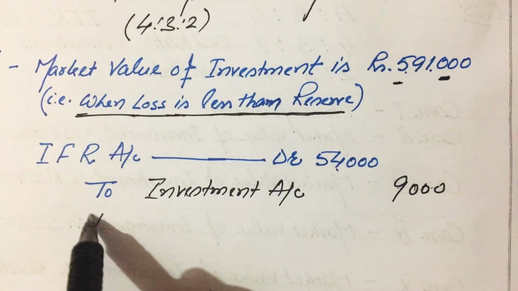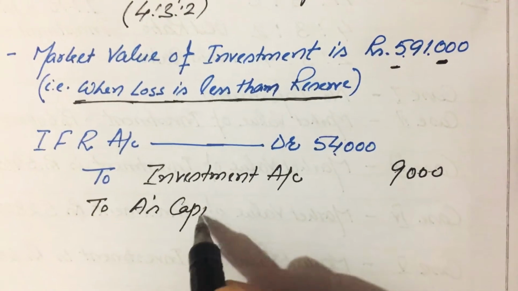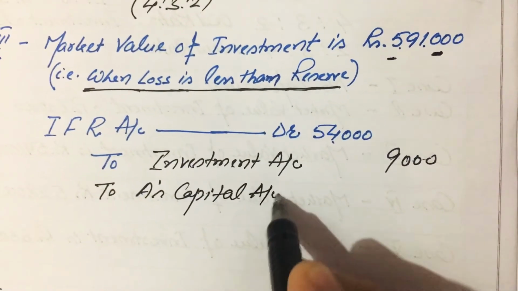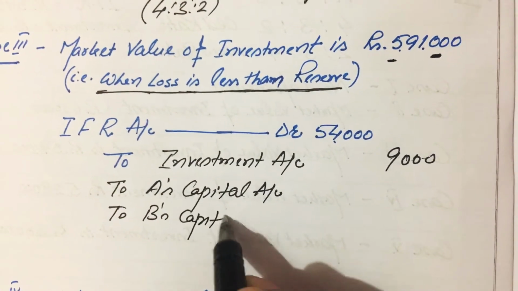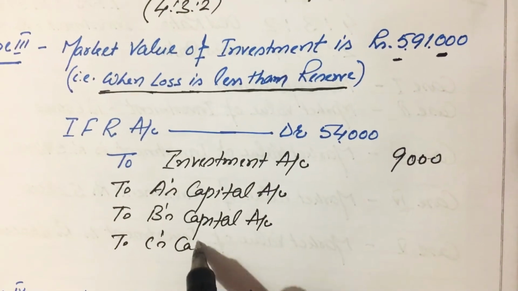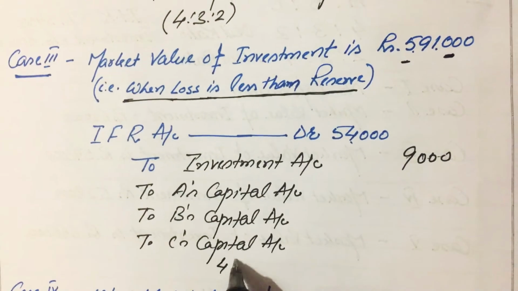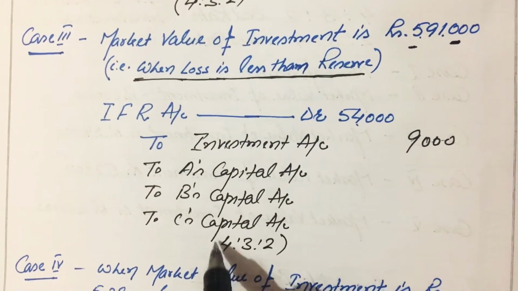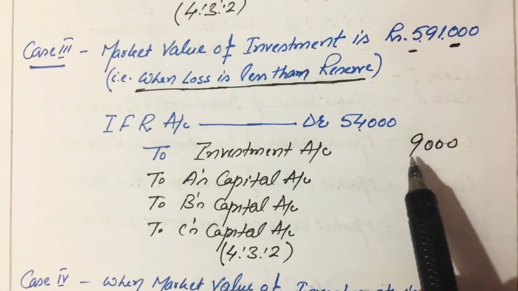Now the balance amount of reserve will be transferred to old partners' capital accounts in their old ratio. That's why to A's capital account, to B's capital account, and to C's capital account in the ratio 4 is to 3 is to 2. Now the difference is 54 minus 9, 45,000.